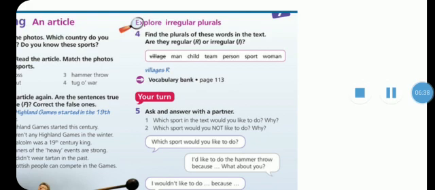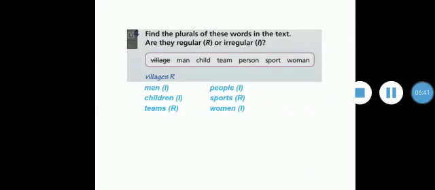Number 2, man, it is irregular because the plural form of man is men. Child, also irregular, because we can't say childs, no, children. Team, it is regular because we can say team, teams. Person, it is irregular because we can't say persons. No, we say people.